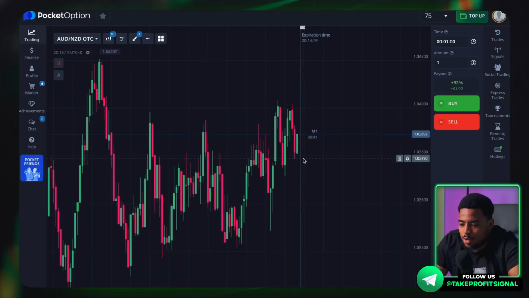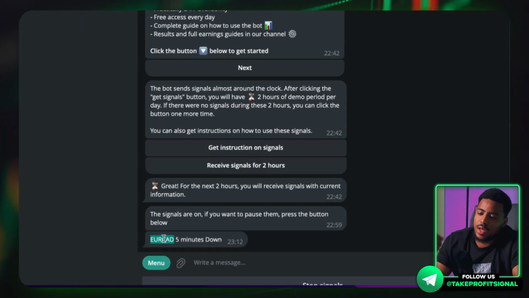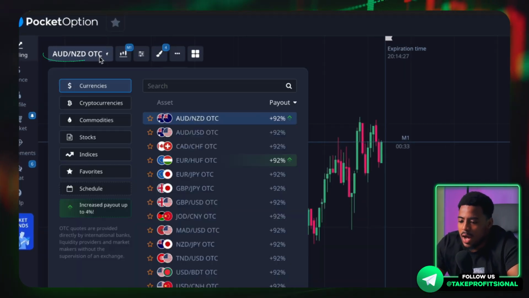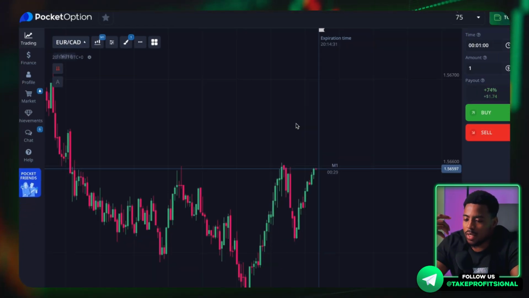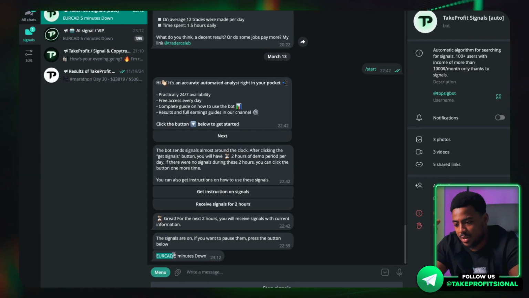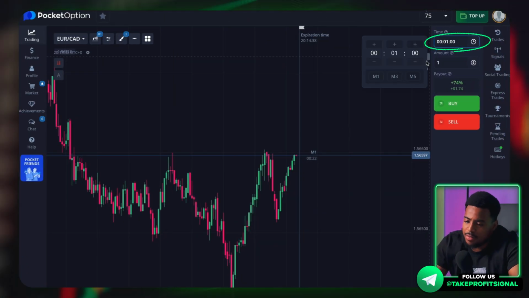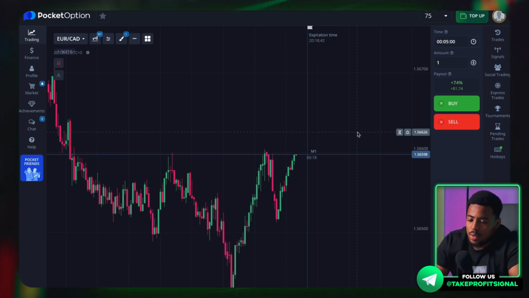Okay guys, I just got a notification from the bot. Let's open a trade with you and I will explain the strategy. We copy the name of the asset, paste it on the Pocket Option platform, then we look at the time of the transaction, 5 minutes. We go here and here we click either M5 or 5 minutes. Direction down. The most important thing is to click the right button.